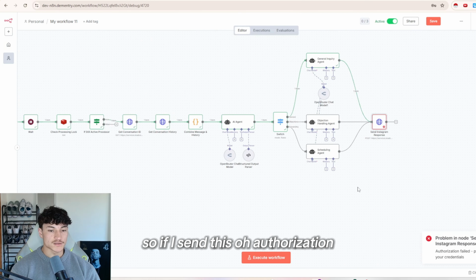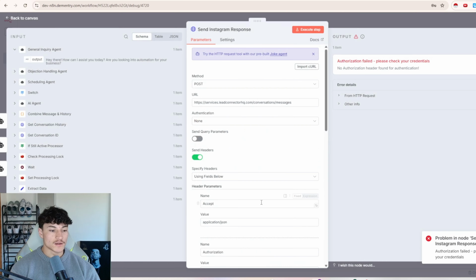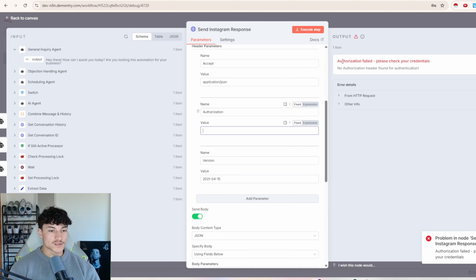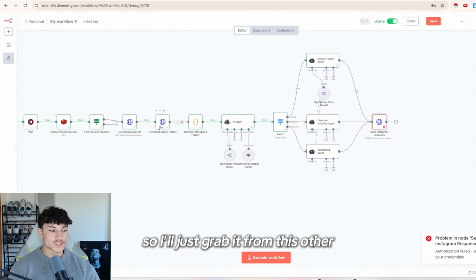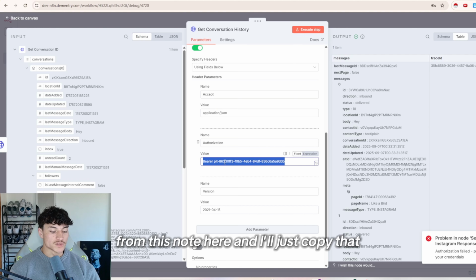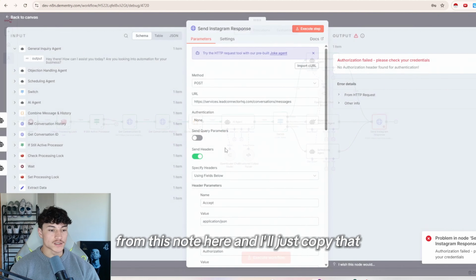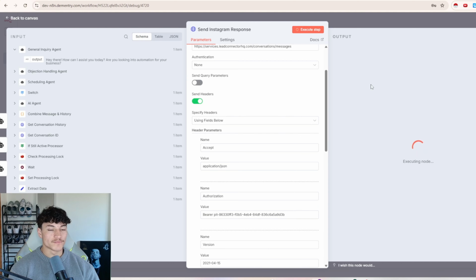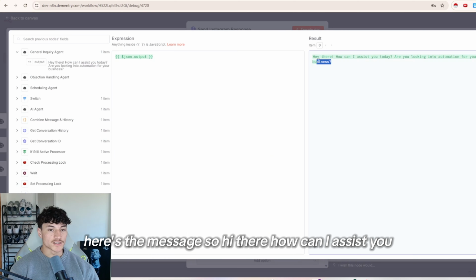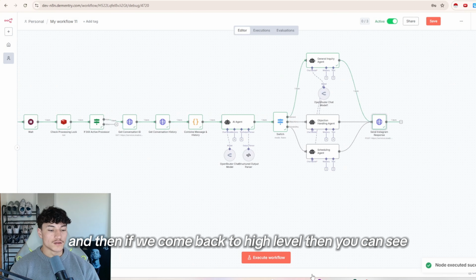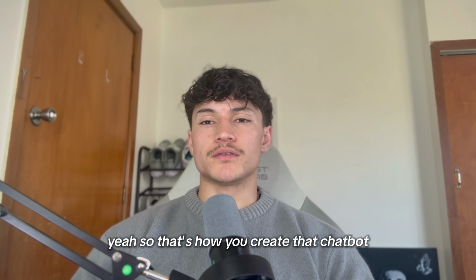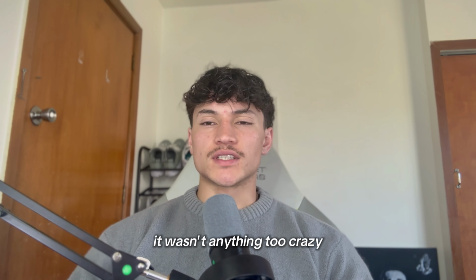So if I send this, authorization. Yeah, forgot to, so once again, we need to put our bearer token in here. So I'll just grab it from this node here, and I'll just copy that, and paste that in there, and we'll execute that step. Here's the message. So hi there, how can I assist you? And then if we come back to high level, then you can see this is the message that we sent. Yeah, so that's how you create that chatbot. It wasn't anything too crazy.